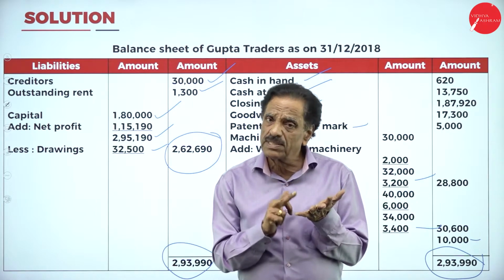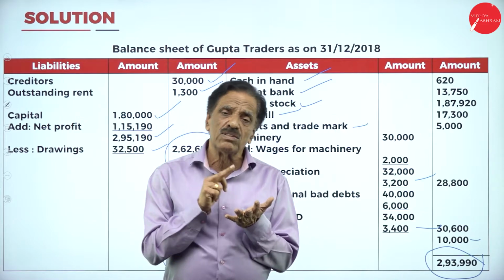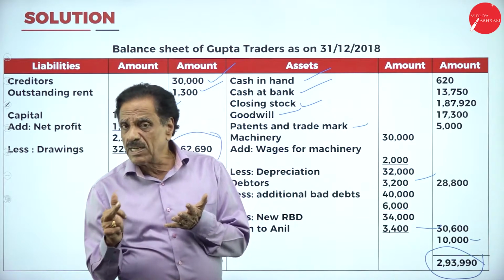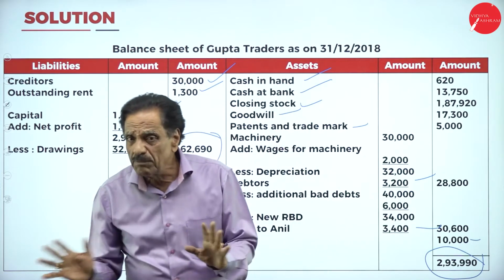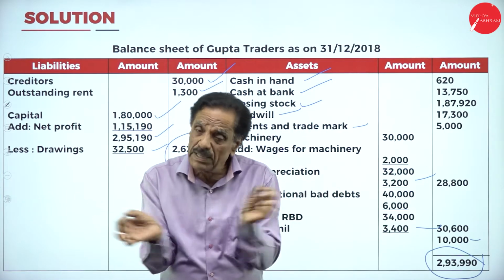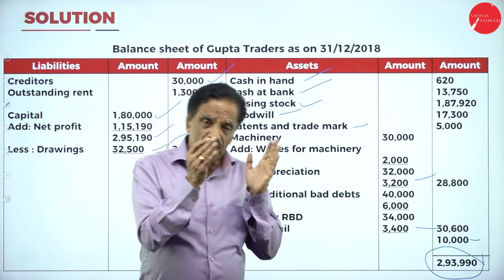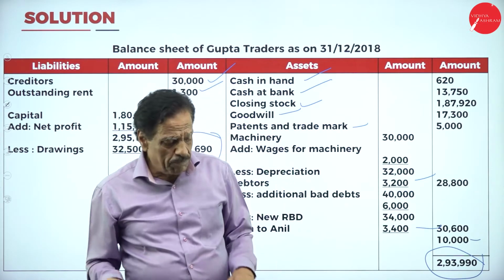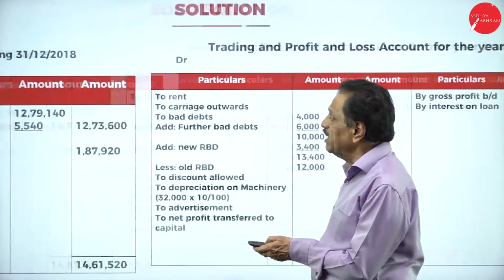Trading account gives the result of gross profit or gross loss, whereas the profit and loss account gives the result of net profit or net loss. Balance sheet is not an account, it's only a statement. It is a statement which shows the value of the assets and the value of the liabilities. When you go through the trial balance, I can explain once again.